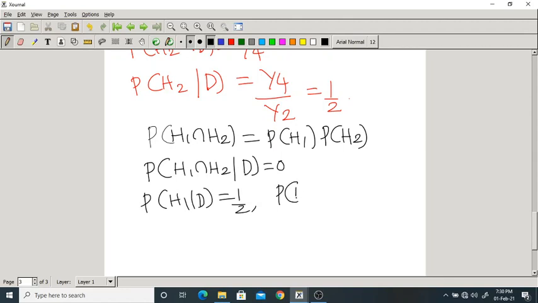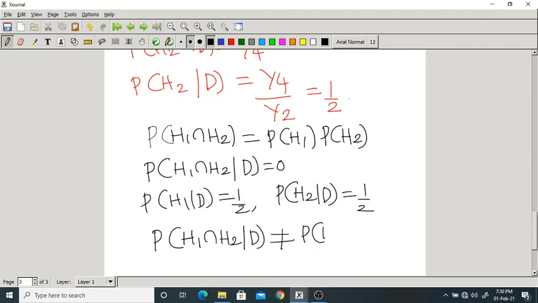Probability of H2 given D is also 1 by 2. Which means this is 0, these two are 1 by 2, 1 by 2. That's why I can say that probability of H1 intersection H2 given D is not equal to probability of H1 given D and probability of H2 given D.